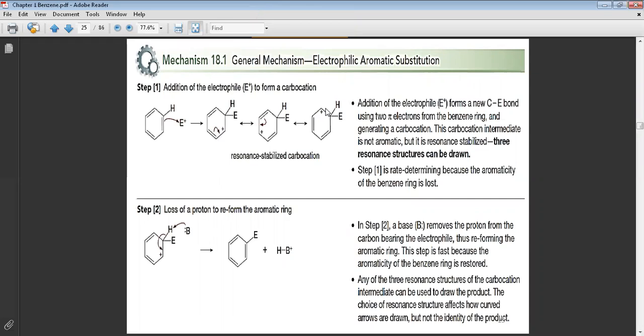Rearrangement of a carbocation happens if a primary converts to a secondary, or a secondary converts to a tertiary carbocation. Now we have just resonance here.